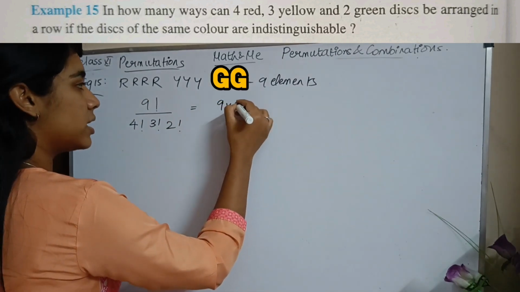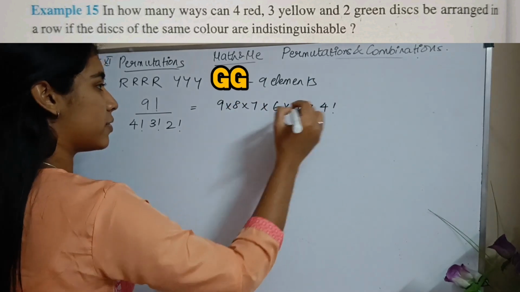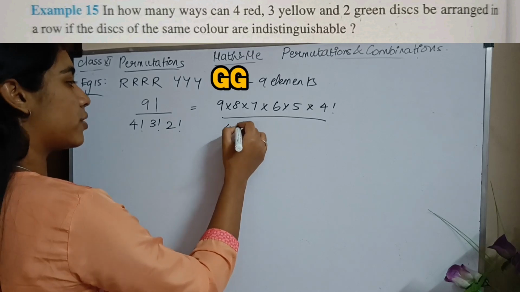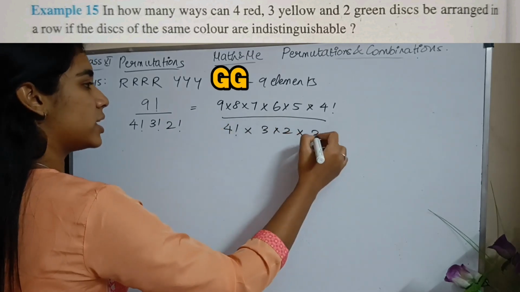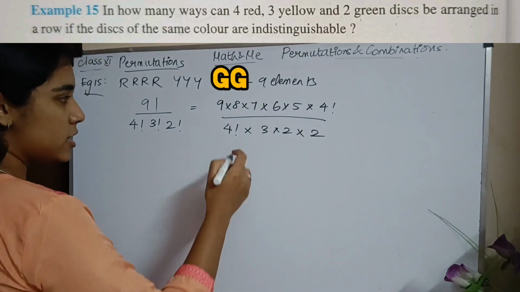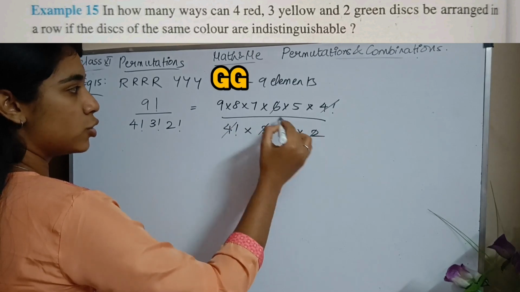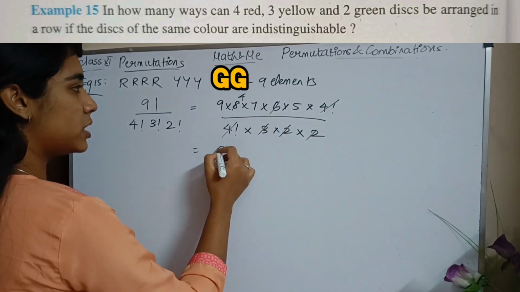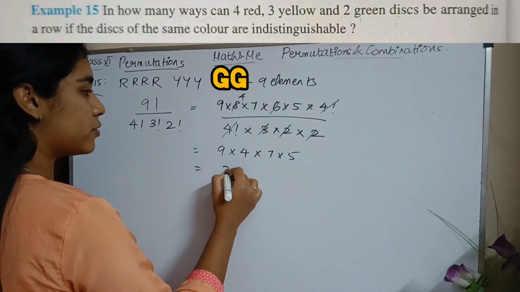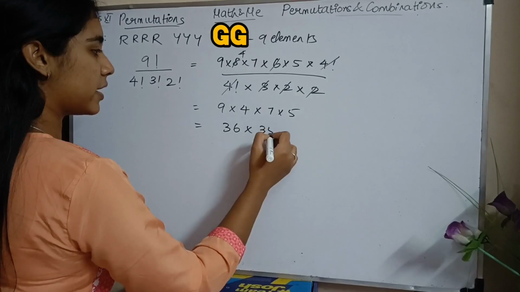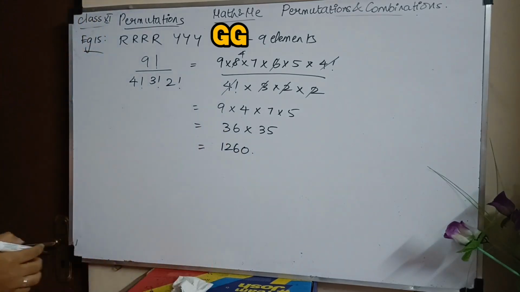So 9, 8, 7, 6, 5 times 4 factorial divided by 4 factorial times 3 factorial, which is 3 into 2, times 2 factorial, which is 2 into 1. Okay, so the 4 factorials get cancelled. 3 2s are 6, 2 4s are 8. So what am I left with? 9 into 4 into 7 into 5. So I have 9 4s are 36 times 35, which will be 1260.